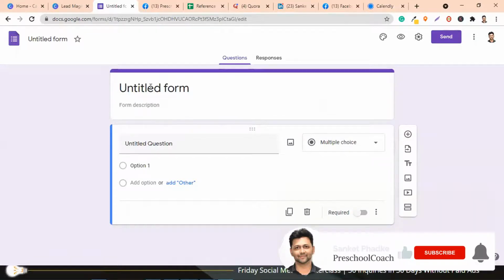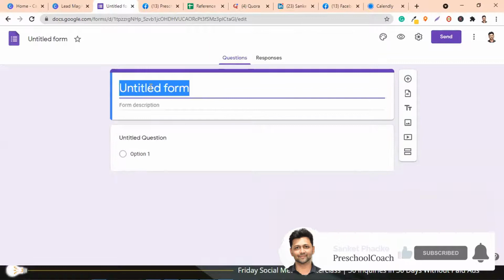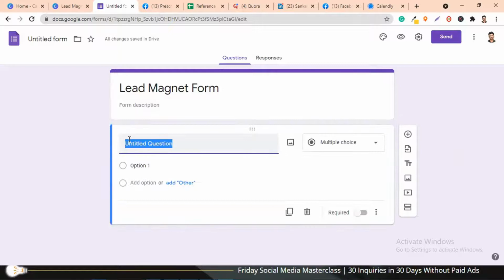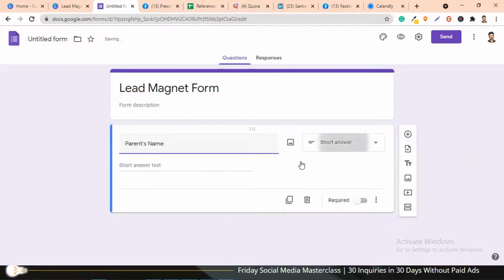Now what you need to do is first name this form. So I'm going to name this as lead magnet form. Then I'm going to add some questions. The first question which I want to collect from a prospective parent is the parent's name. Make it a short answer, and ensure that you are making this a required field, because if this is not a required field, then people might keep it blank and simply hit submit, and in that case you will not get their information. So the first question I've created is parent's name.